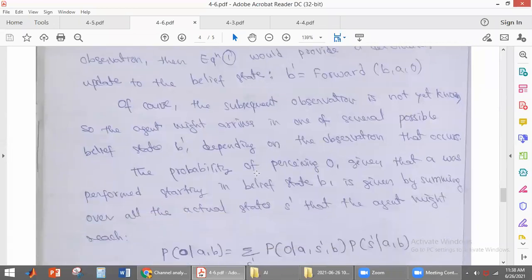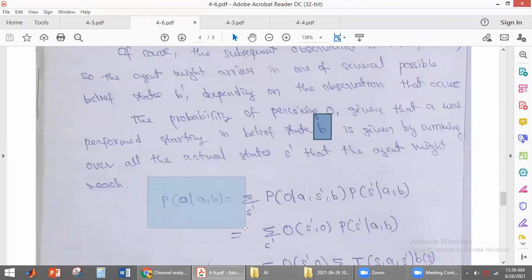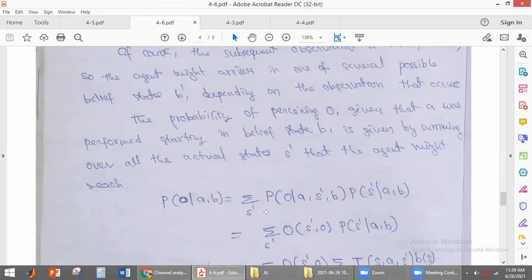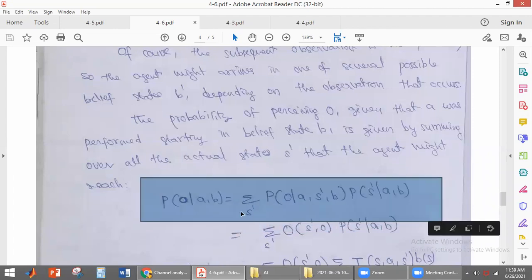Here, what is the probability of perceiving some observation given A and the belief state? What is this conditional probability, students? It is the probability of the observation given the action and the belief state. Using the conditional probability equation, we have another parameter, S dash. You need to consider the set of states the agent will reach. So this will be expanded with respect to S dash, which changes with respect to A comma B.